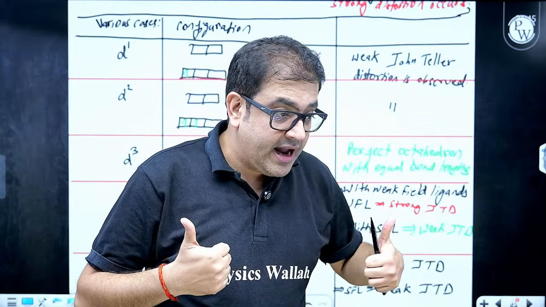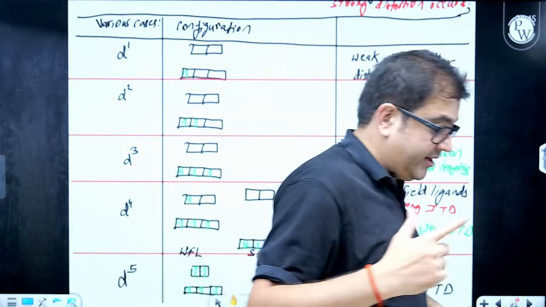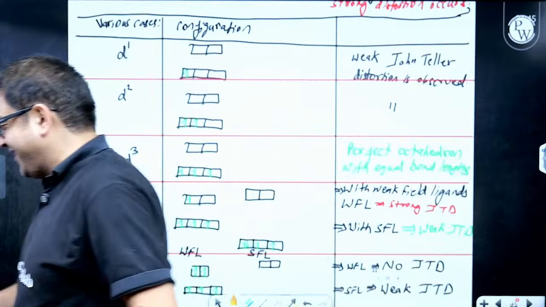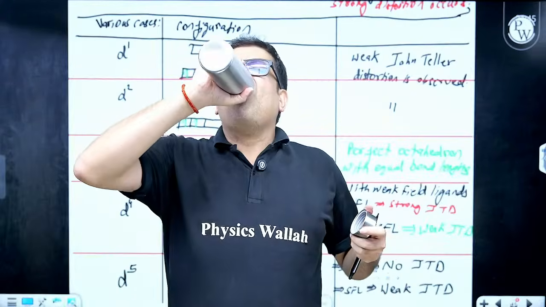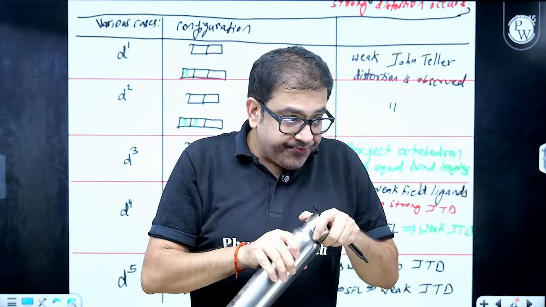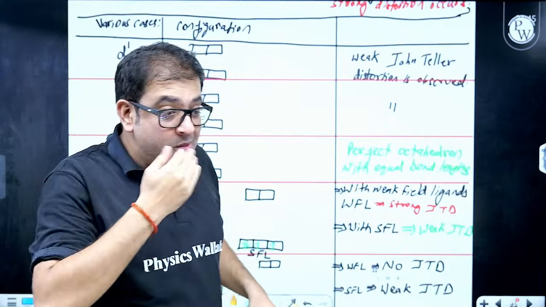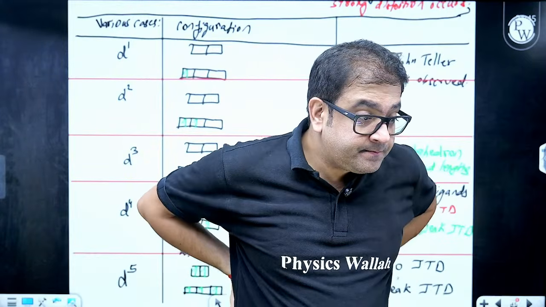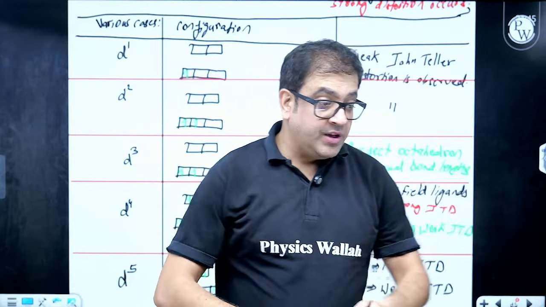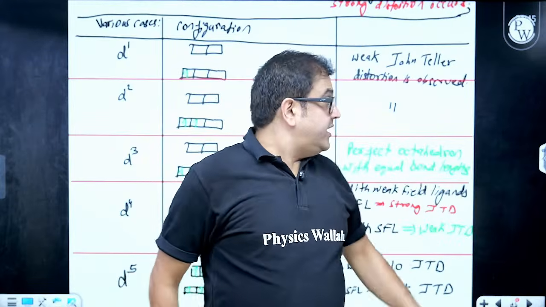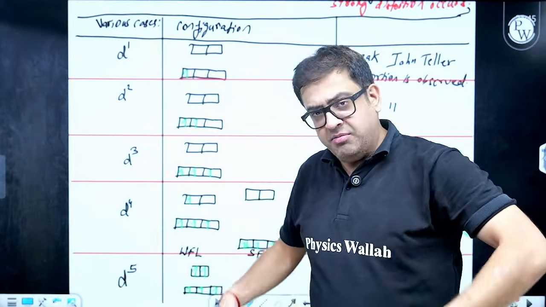Ashraf, Edids, Revan, everybody. So let me sip water also, beta. Let me sip water also. Now, come on. Now, sir, that means d3 configuration was having a perfect octahedron. Move forward, sir.